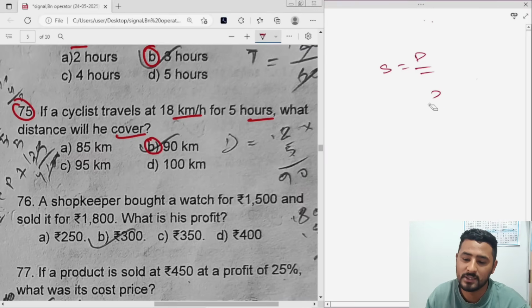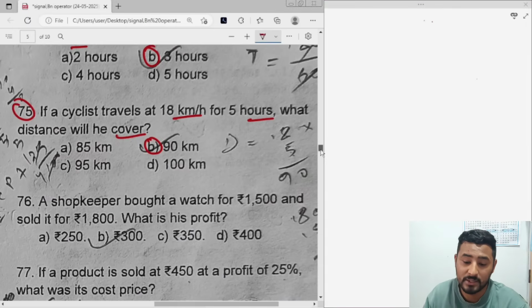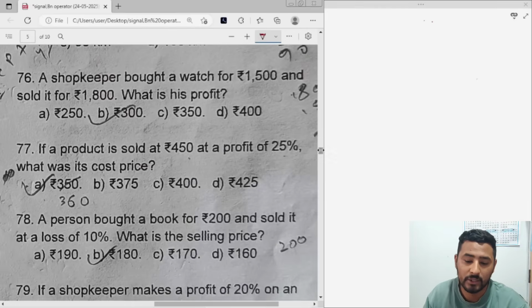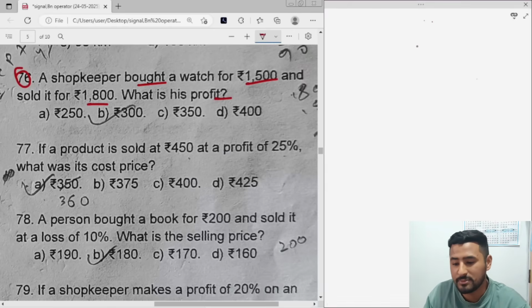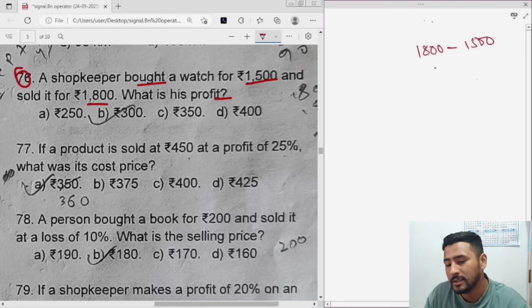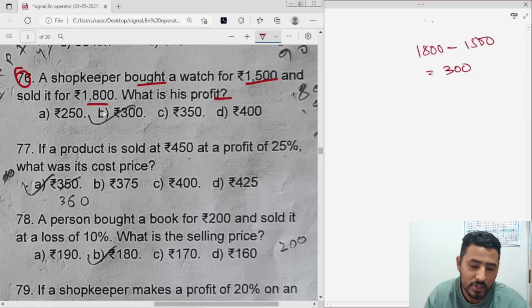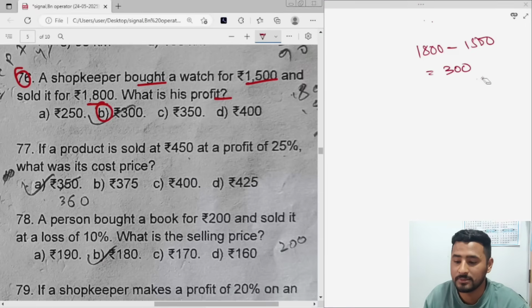I think I have done this in my video on speed, distance and time, so you can go through that. Okay, so let's see question number 76. A shopkeeper bought a watch for rupees 1500 and sold it for 1800. What is his profit? Just subtract. Profit is SP minus CP, right? You get 300 rupees. So option number B will be the correct answer.